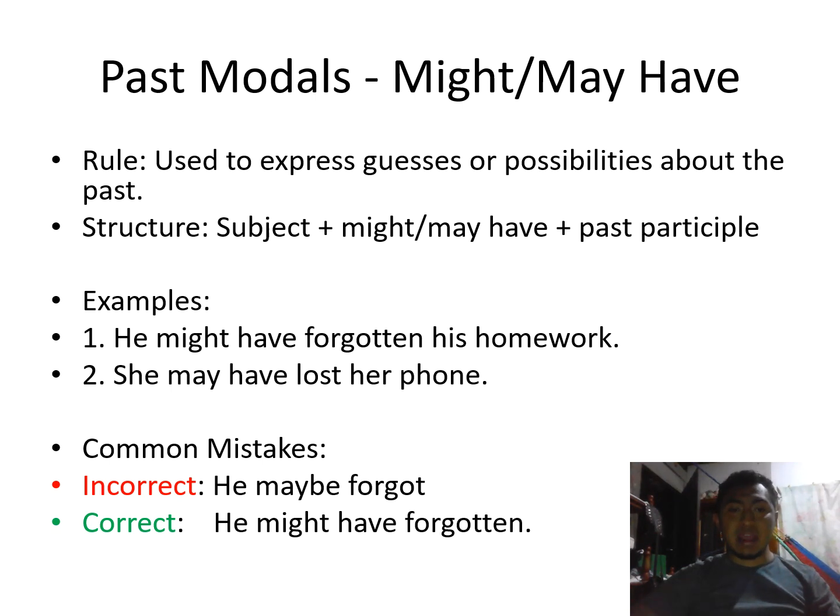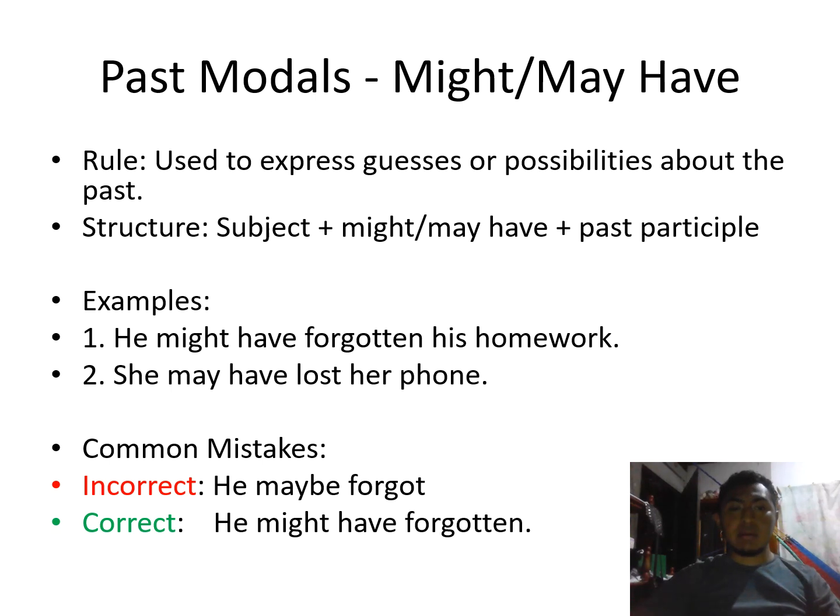In the example we have: he might have forgotten his homework. The second: he may have lost his phone. We have the subject, we have the past modal, never miss the have. We have the verb in past participle and the complement.